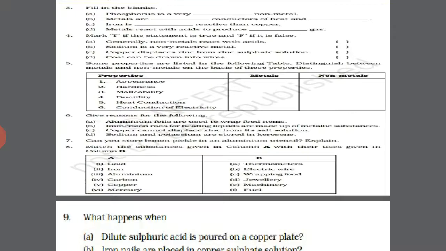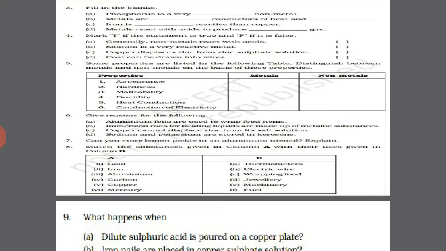Other also, match the following, question number 8. Gold will be used in jewelry. Iron is used in machinery. Carbon is used as a fuel.